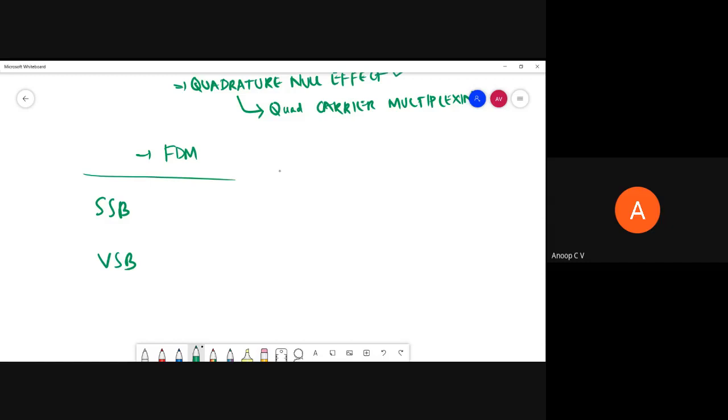For SSB, you can cover applications, advantages, drawbacks, and then the general block diagram treatment.